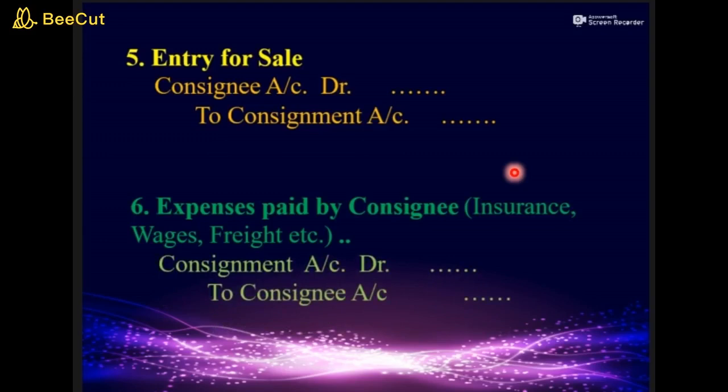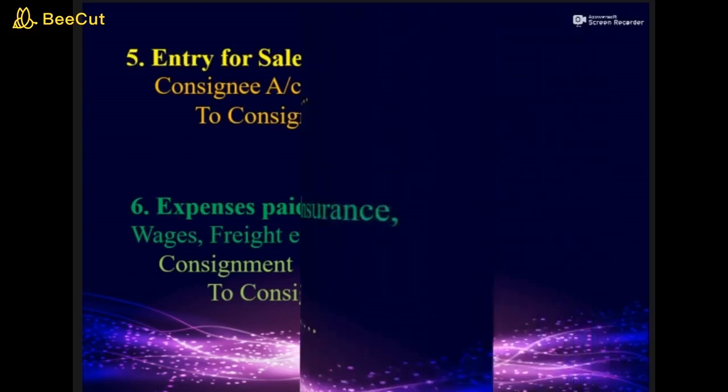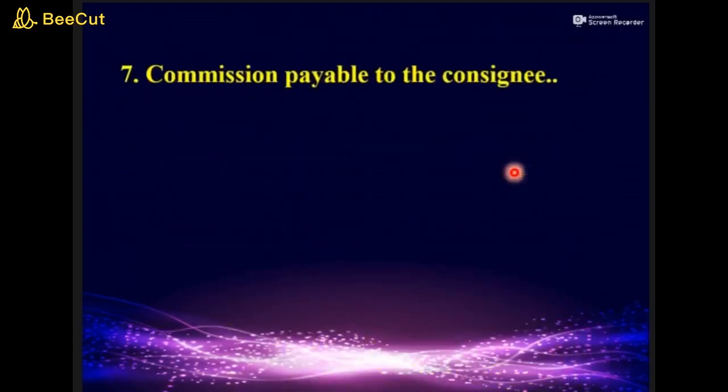So that entry will be consignment account debit to consignee account, because whatever consignee incurs for the consignment purpose will be considered as consignor's expense. For that, consignment account will be debited and consignee account will be credited, because consignor becomes liable to pay the amount to the consignee.